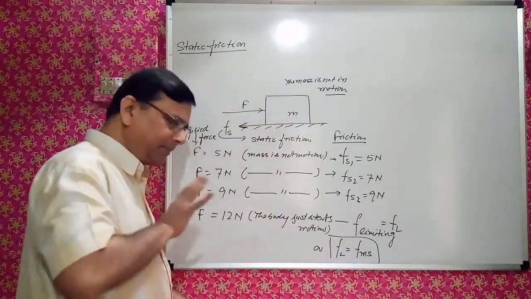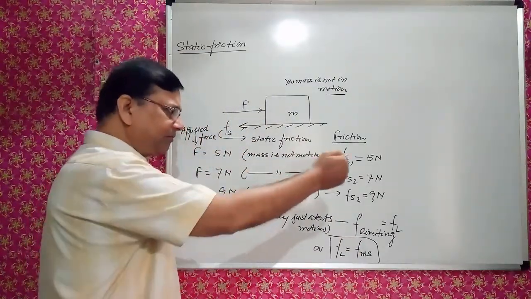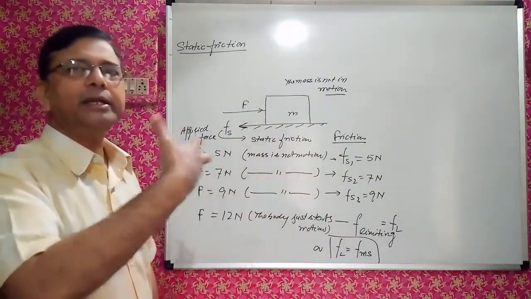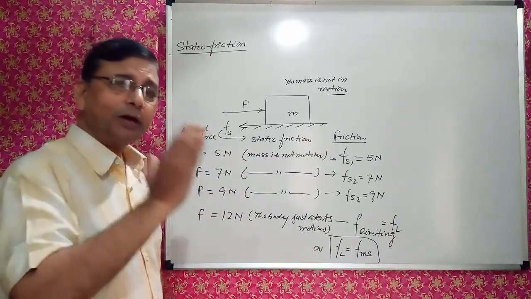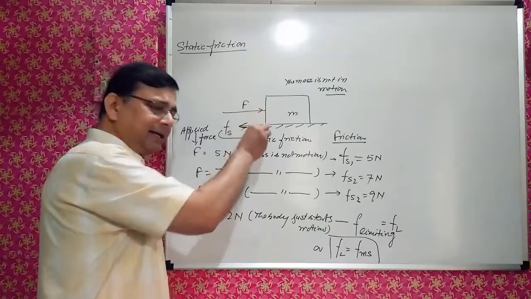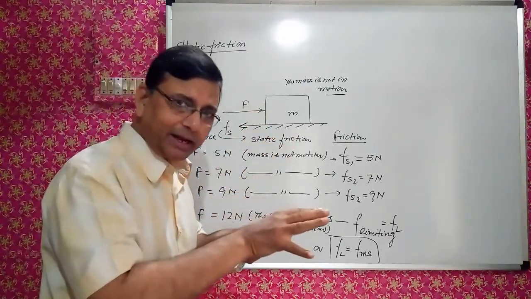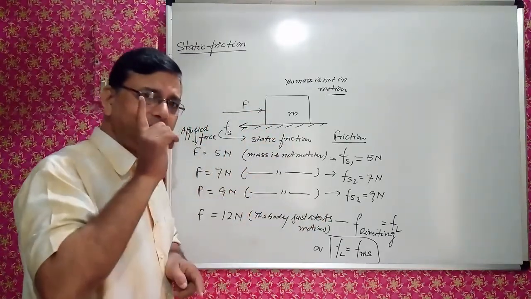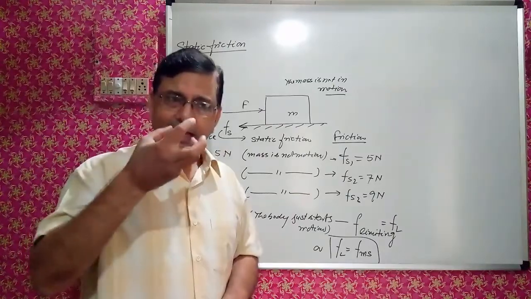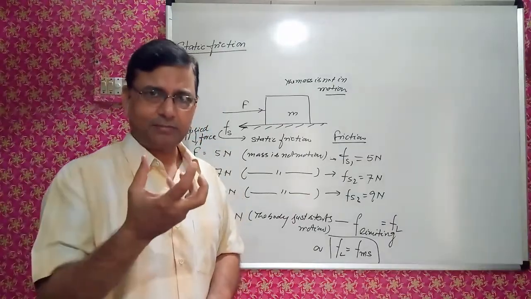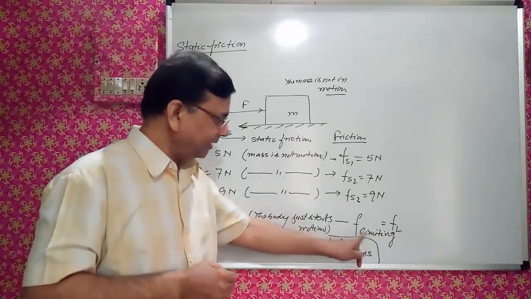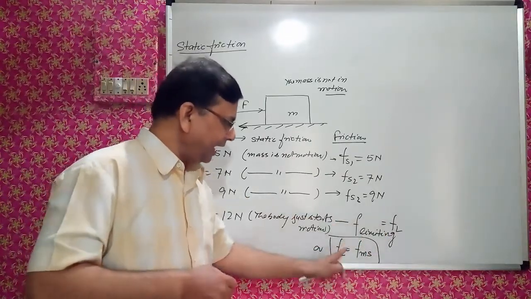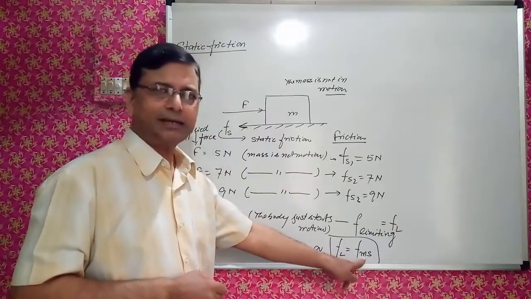Means if you go on increasing the applied force, friction force is also getting increased gradually till that time, as long as it is static. The moment it starts moving, friction force will be the maximum one. That is the limiting friction, maximum friction acting on it. That is called F limiting or Fl, and this is the maximum static force.